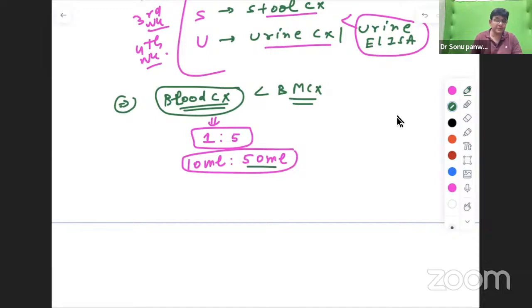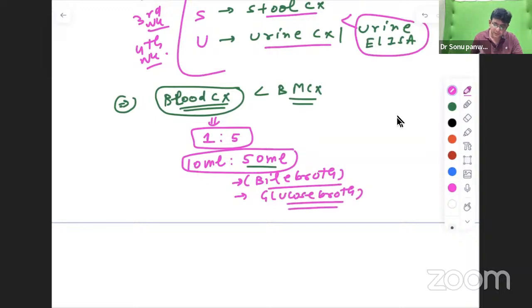And which culture fluid is preferred? The culture fluid which is preferred is bile broth, because Salmonella typhi loves bile. This you need to know. So this is bile broth. Other than bile broth, you can also use glucose broth.